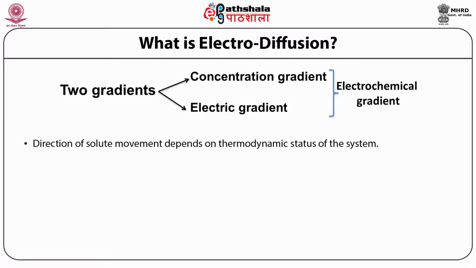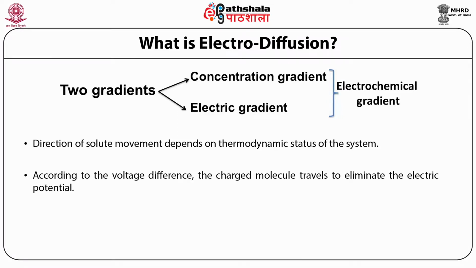The direction of solute movement depends on the thermodynamic status of the system. According to the concentration gradient, the particles move from higher to lower concentration, and according to the electrical gradient, they eliminate the electrical potential. Both processes lead to an increase in the entropy of the system.